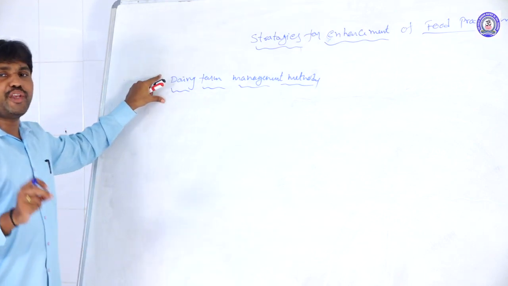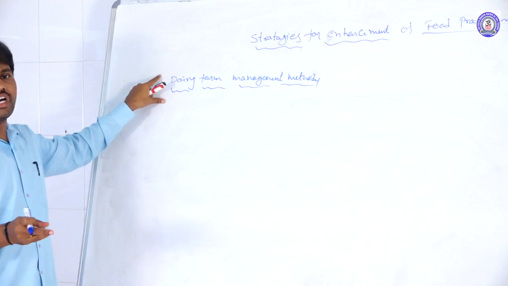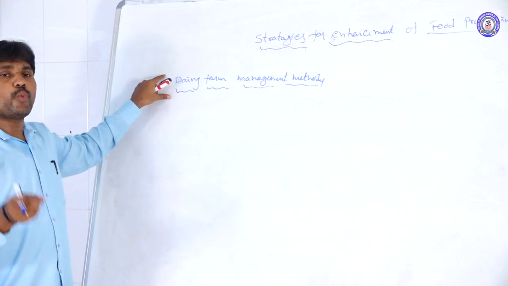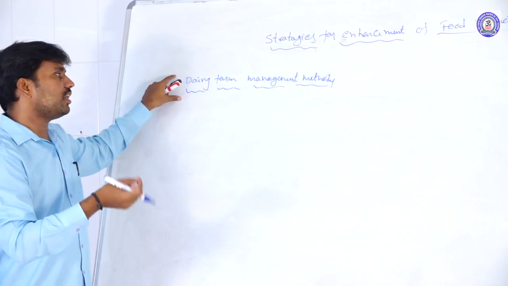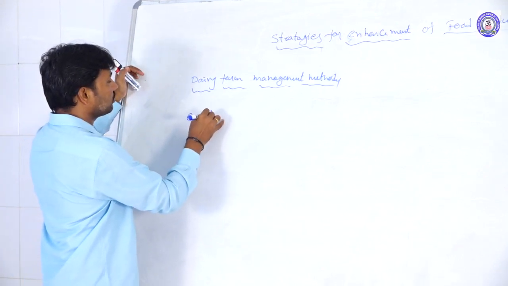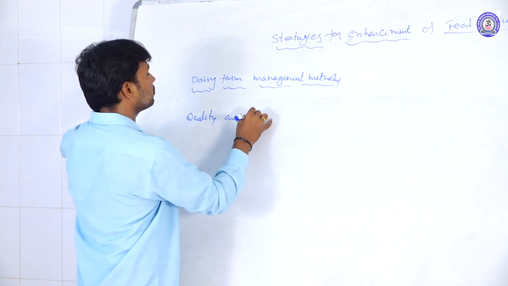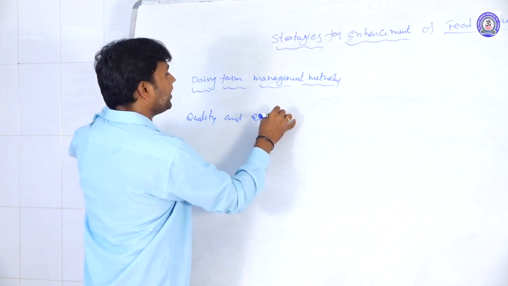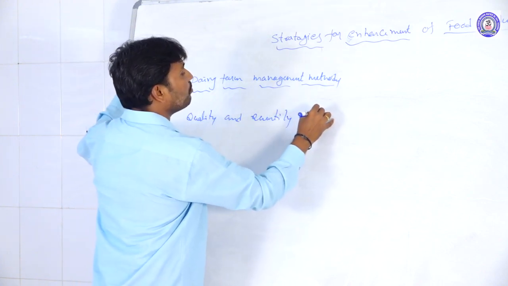In these dairy farm management methods, we use some new applications or new technology to improve the quality and quantity of milk.